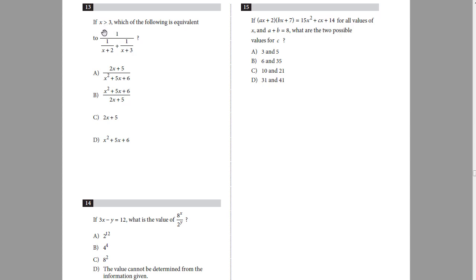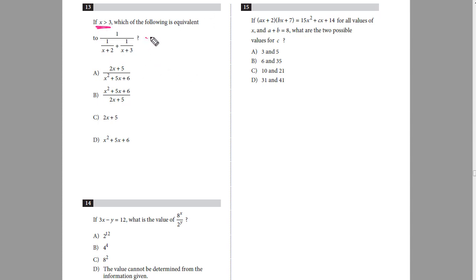Okay, now in question number 13, it says, if x is greater than 3, which of the following is equivalent? X greater than 3, and we have to see which of the following is equivalent to this expression. So first of all we have to simplify this expression.